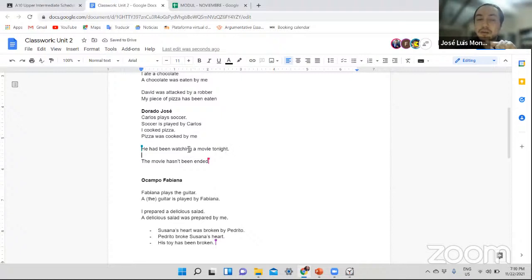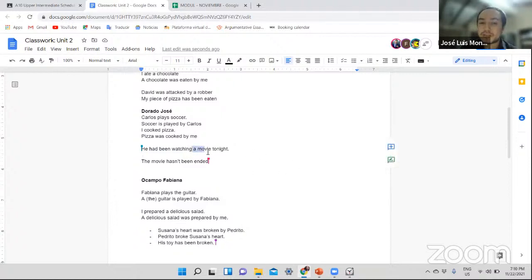But in this one, it's the subject, had been watching. This is what we call the past perfect continuous, all right? It's not passive voice. We don't know about this tense yet, but if you want to change this to passive voice, you need first the object to be the subject.